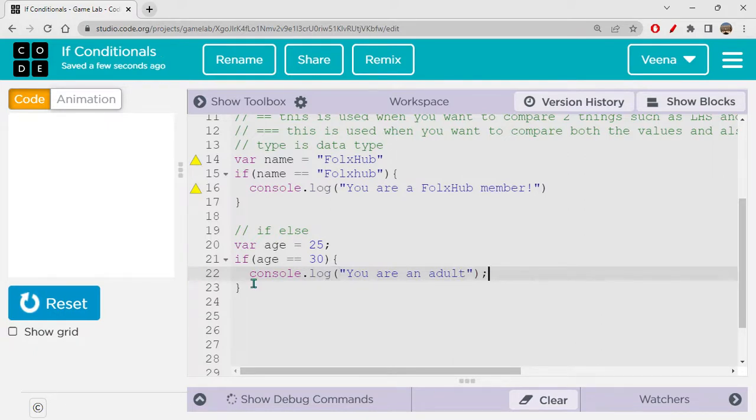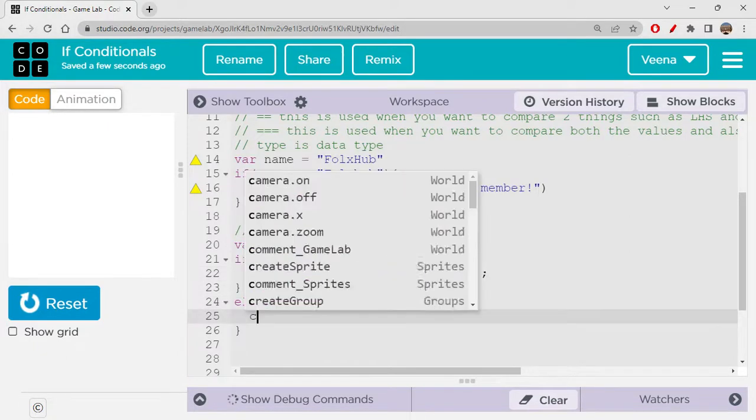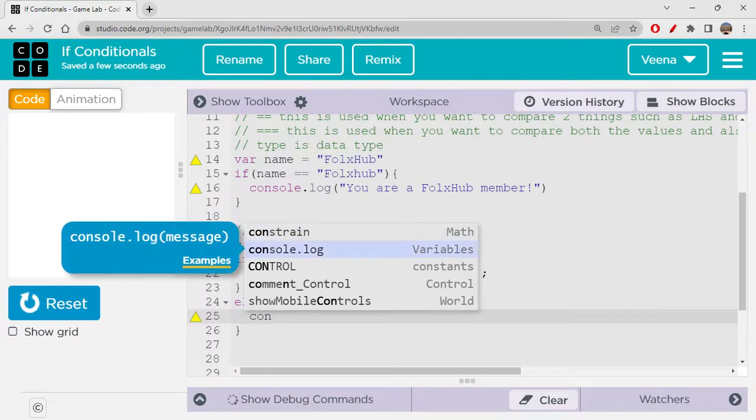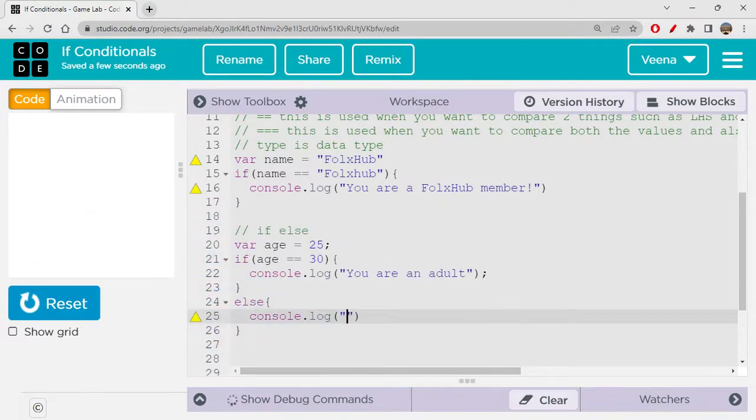And then I'm writing else console.log you are a youngster. Okay, so as you can see, if age is not equal to 30, then it will give you the output as you're a youngster. If the age is equal to 30, then it would give you the result as you're an adult.